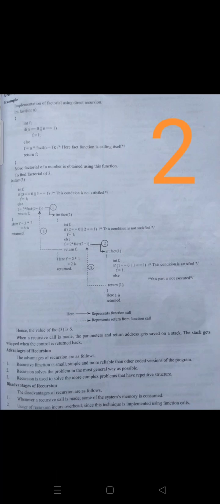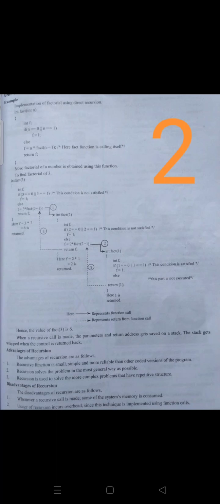You can observe here that this recursive function is mainly used to find the factorial of a given number. It has declared a fact function with return type int, and we are passing a value n, integer data type. With the n value we are going to find the factorial of the given number. N is the value whose factorial we find. So integer f is declared here.